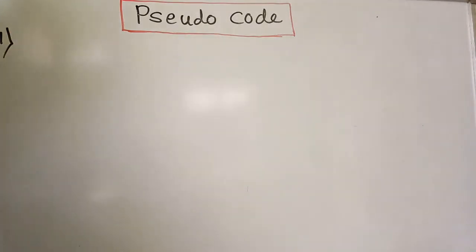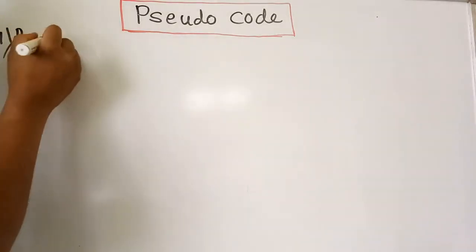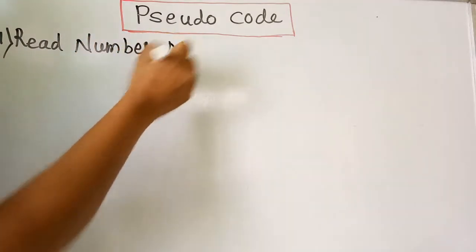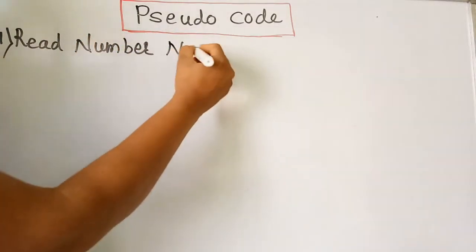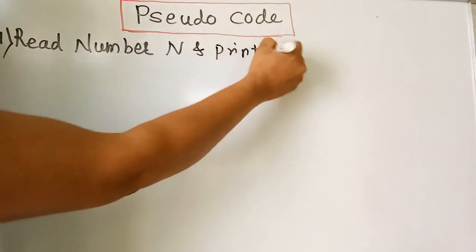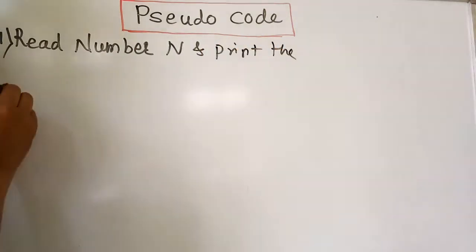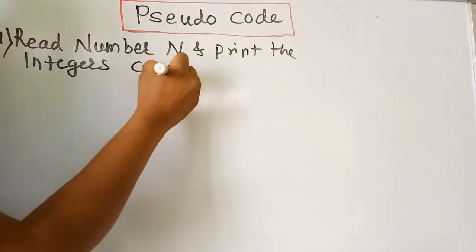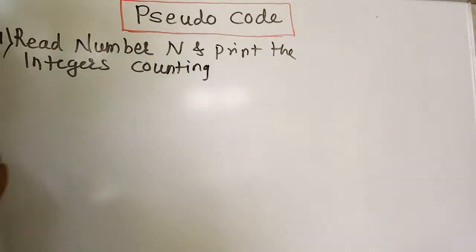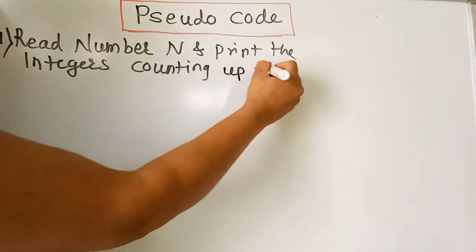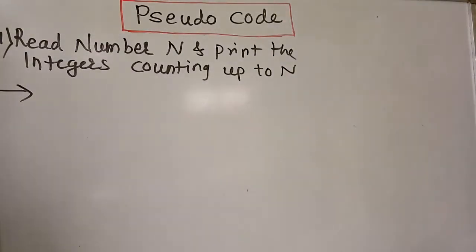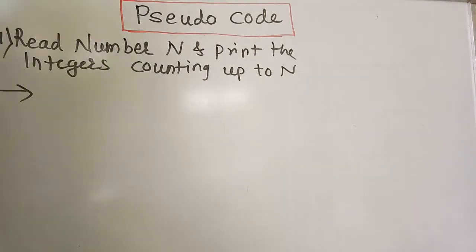First is, you have to read the number n, means read number n and print the integers counting up to n. Okay, this is your problem and you have to convert it into pseudocode terms.